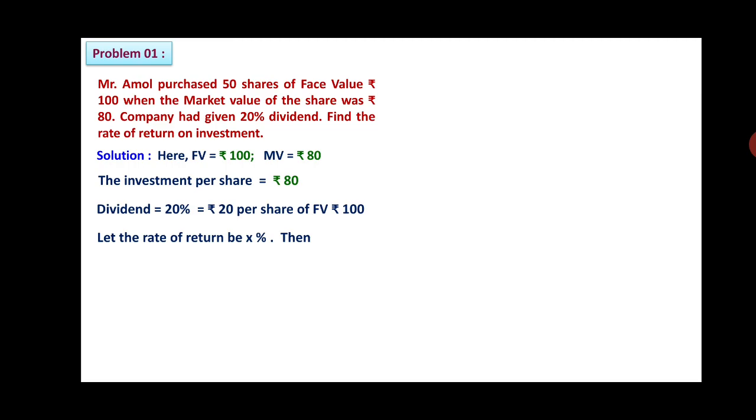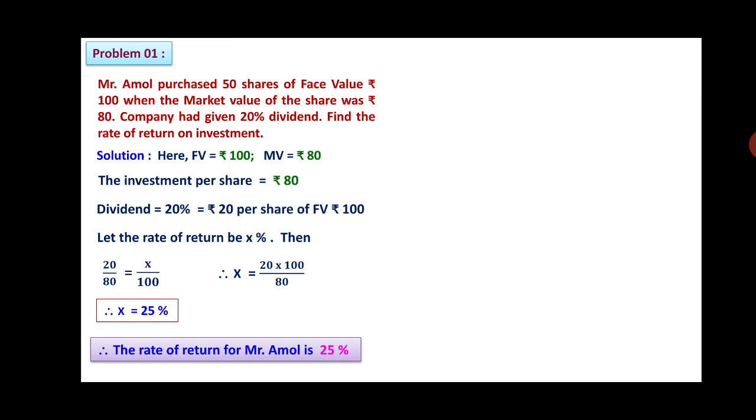Let the rate of return be x%. Then we get the equation 20 upon 80 is equal to x upon 100. Therefore, x, which is rate of return, will be equal to 20 into 100 upon 80. So, after simplification, we get x is equal to 25%. Means the rate of return for Mr. Amol is 25%.